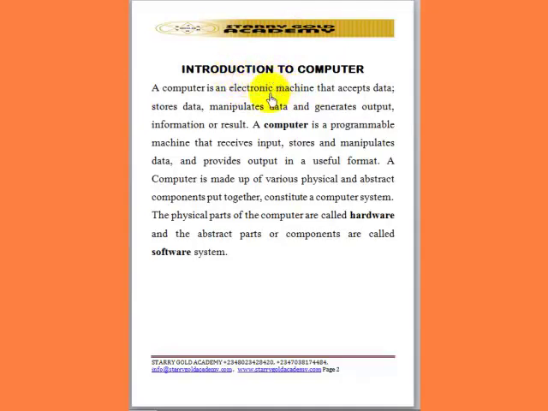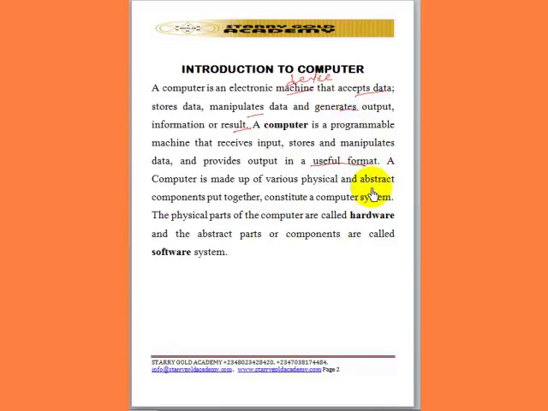Introduction to Computer. A computer is an electronic machine or device that accepts data, stores data, manipulates data, and generates output, information, or results. So a computer is a programmable machine that receives input, stores and manipulates data, and provides output in a useful form.